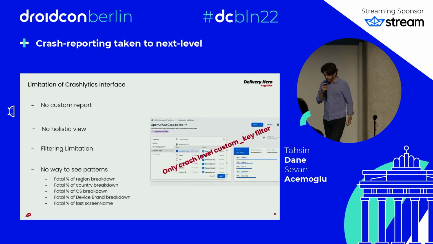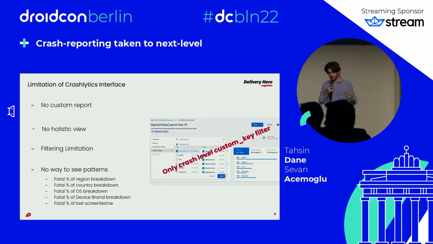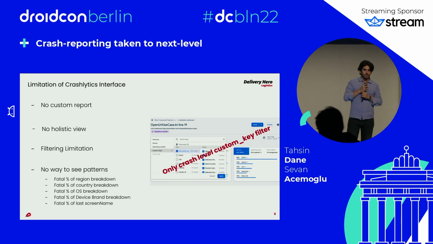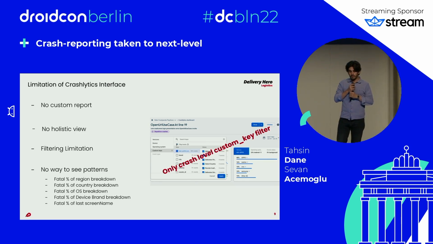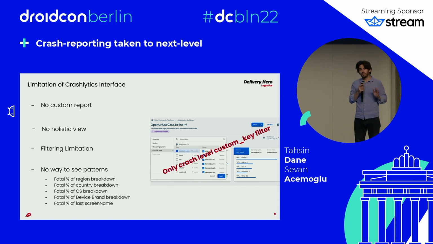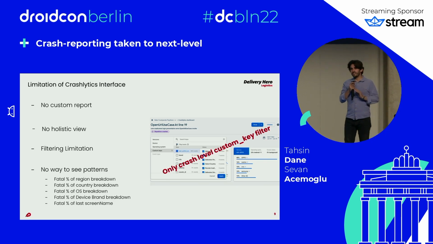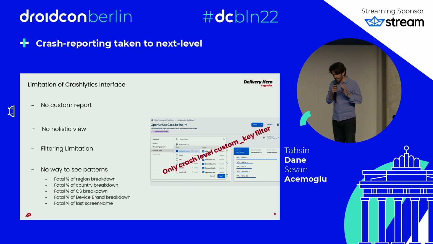I also want to talk about the limitations. I already started, but the reason we started this project is that this interface doesn't have any custom reports, doesn't have a holistic view, and also has some filtering limitations. It doesn't mean that this tool is not great. It has some limitations because of our scale.